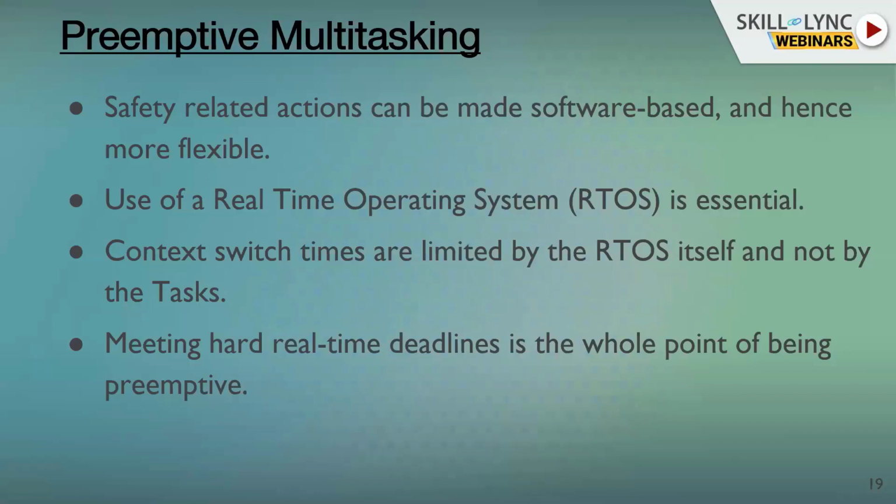And the context switch time, when I say context switch, it is the context for the CPU. In what context the CPU is actually acting. So a context switch means that the CPU has changed its context from task 1 to task 2. When it goes from task 1 to task 2, now because the RTOS is handling this, it doesn't depend on the task itself. It depends on the RTOS and its own software architecture. And a lot of times RTOSs are very expensive because they guarantee you extremely fast context switching times.